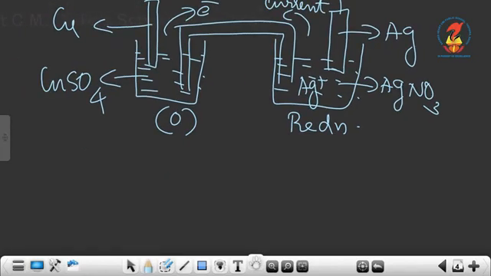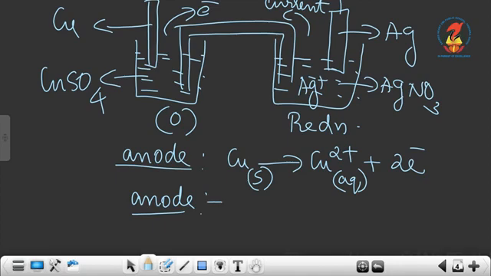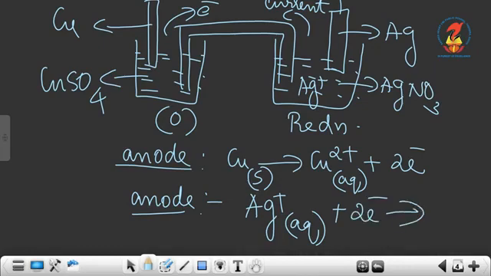Now if you are asked to write the reactions at anode and cathode for the electrochemical cell between copper and silver nitrate, at anode copper will get oxidized to Cu2+ plus 2 electrons, and at cathode Ag+ will get reduced to Ag, solid.